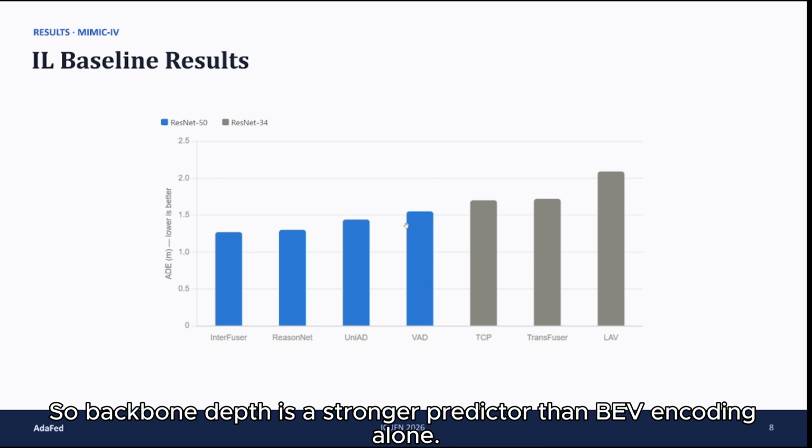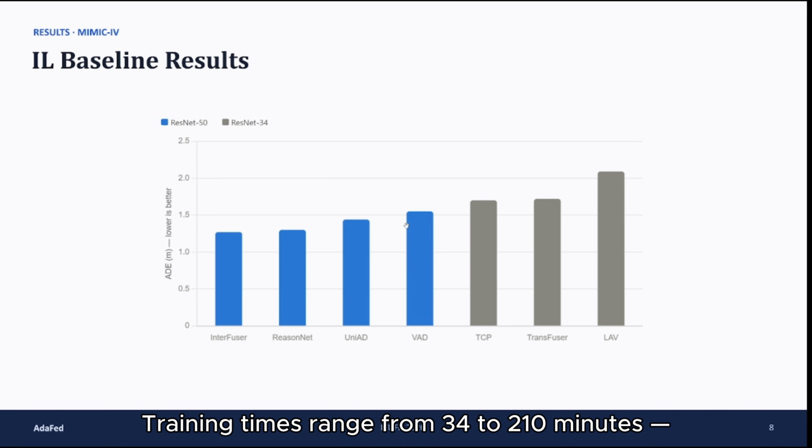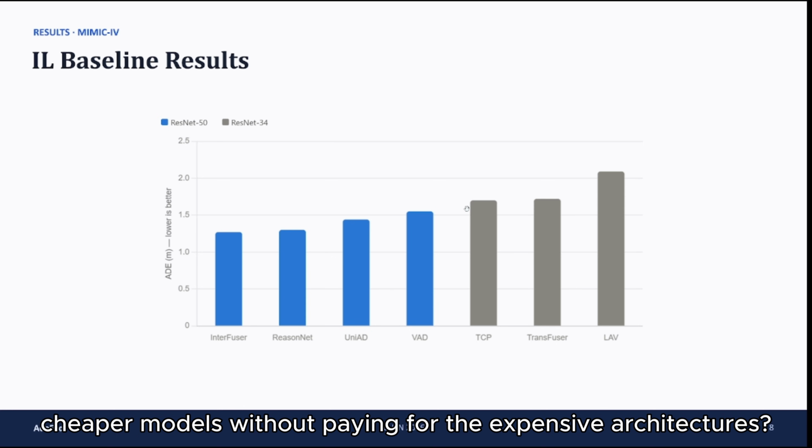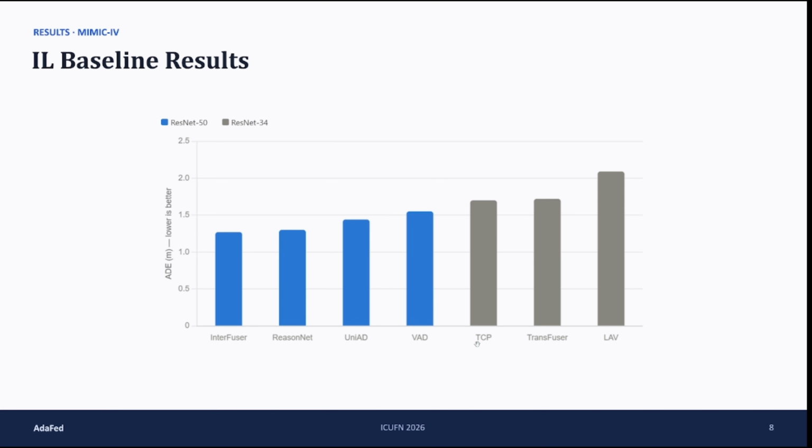So backbone depth is a stronger predictor than BEV encoding alone. Training times range from 34 to 210 minutes, and that gap is exactly our motivation. Can federated learning lift the weaker, cheaper models without paying for expensive architecture?